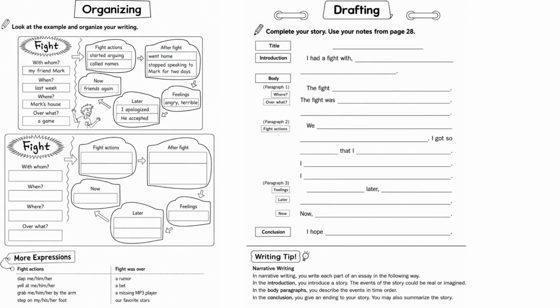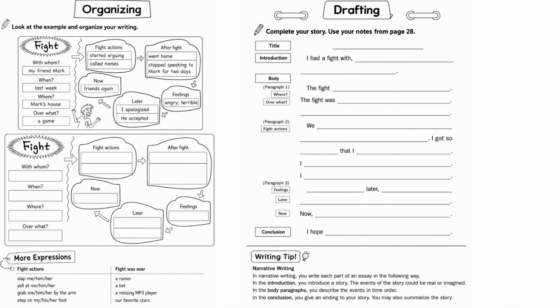Now we are ready to plan and draft the full story. On the left side, we have an organizer. This helps us collect all the important parts before writing. Start with the basic questions. Who did you fight with? When did it happen? Where did it happen? What was the fight over? Then describe the fight actions. Did you argue?